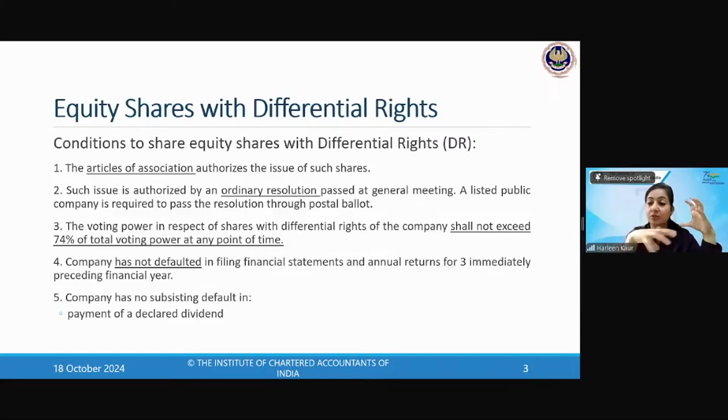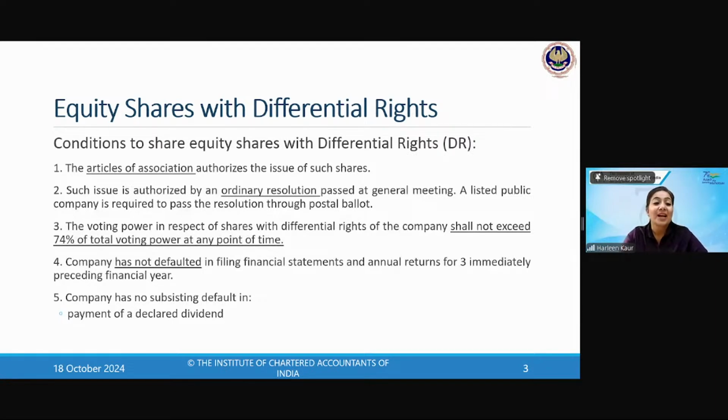For ordinary business, you pass an ordinary resolution. A majority of the votes have to be in your favor, so 50% of the voting rights are needed in case of an ordinary resolution. But special resolution is done for very important matters, special business, and here at least 75% of the shareholders have to give their consent. So for an ordinary resolution at least 50% of the shareholders have to consent, and for a special resolution, since the matters are very important, 75% consent is required. And all those who have written this answer, very nice: Ayushi, Swati, Komal, Kavita, Yamini.